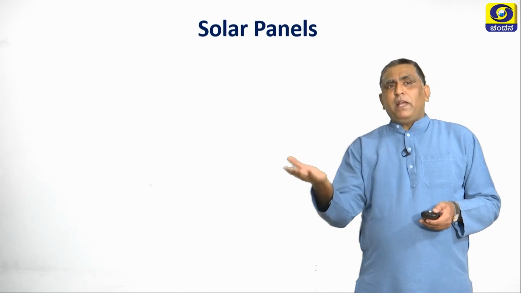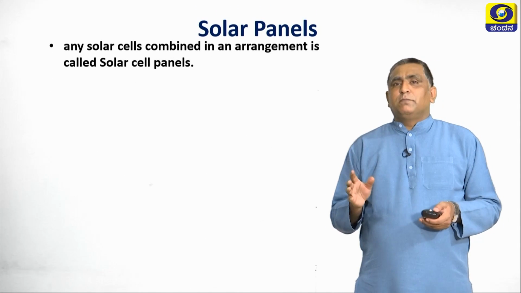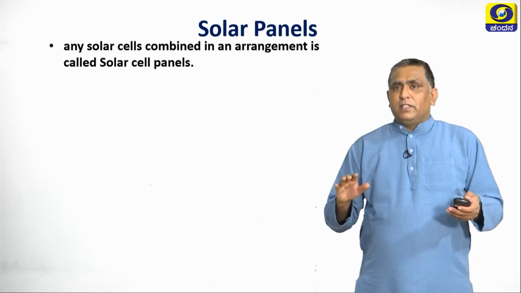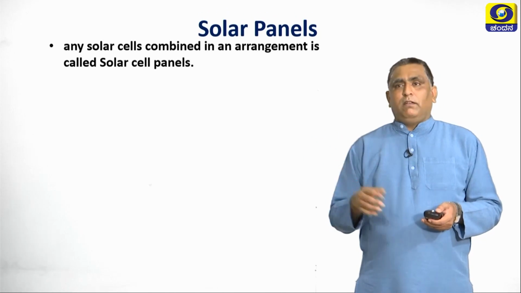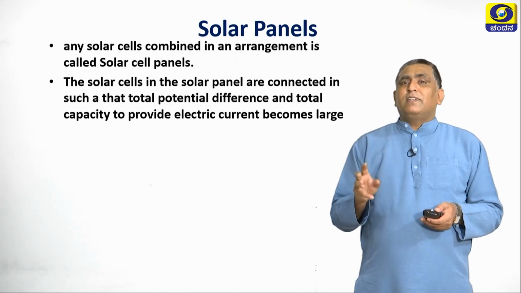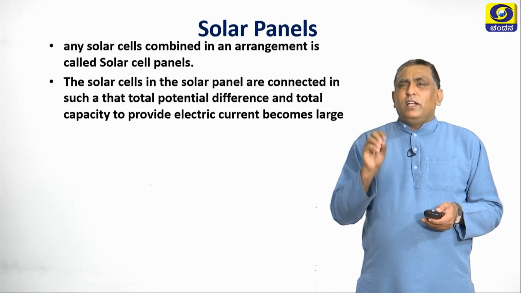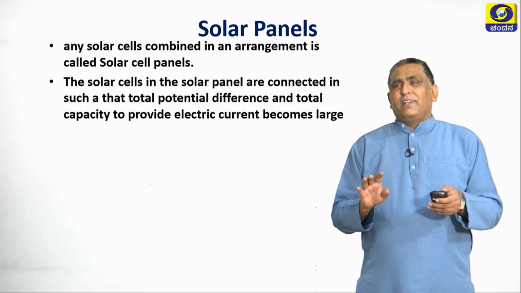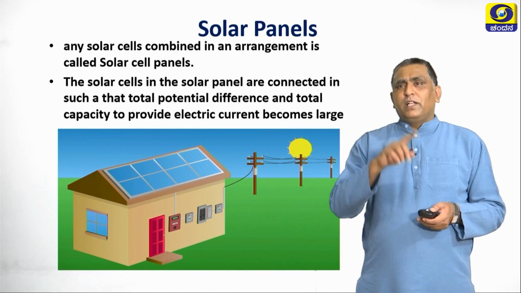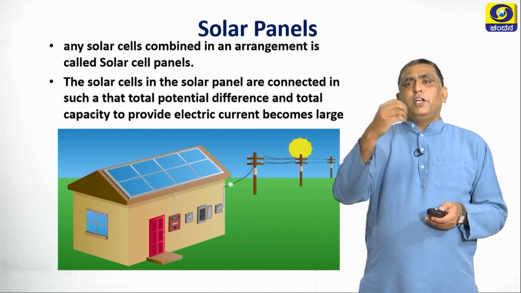Now, what are solar panels? Any solar cells combined in an arrangement is called a solar cell panel. Solar cells are combined in series to make a solar panel. The solar cells in the solar panel are connected in such a way that the total potential difference and total capacity to provide electric current becomes large. You can see clearly how solar panels are used to convert it into electricity.